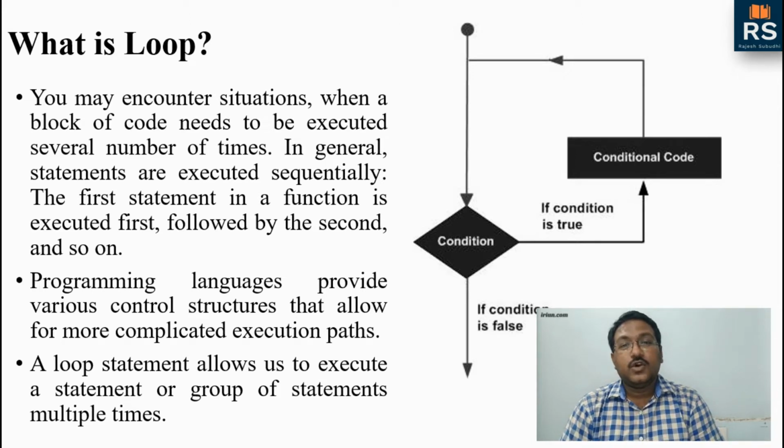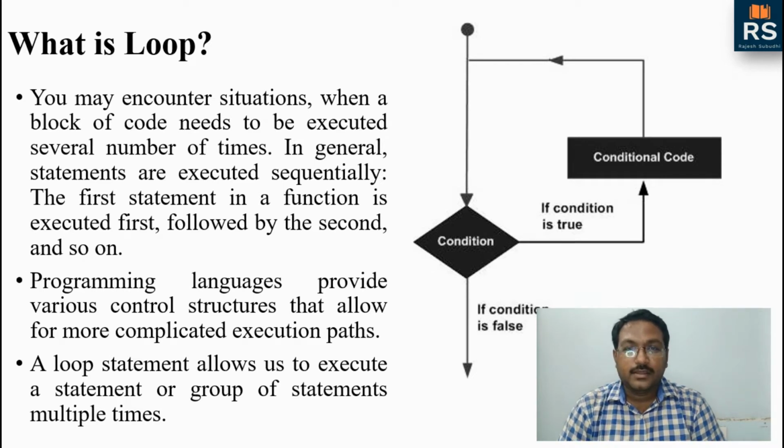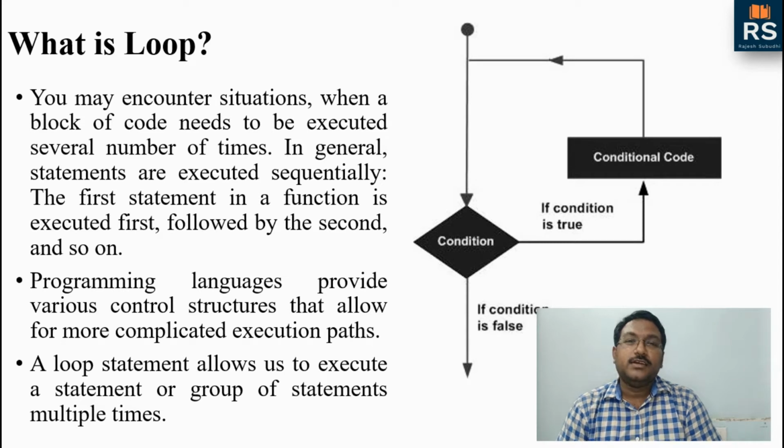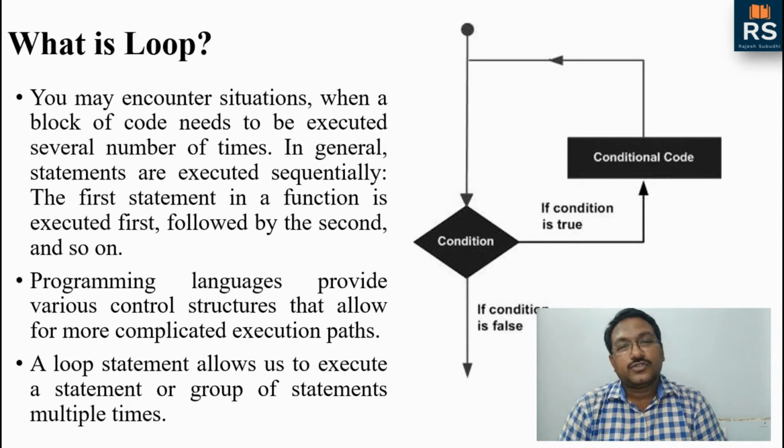So this is a loop: the instructions you want to execute time after time for a limited period of time. If the condition is true, the code is executed. If the condition is false, there will be no execution of those instructions. Fine. So this is a loop.